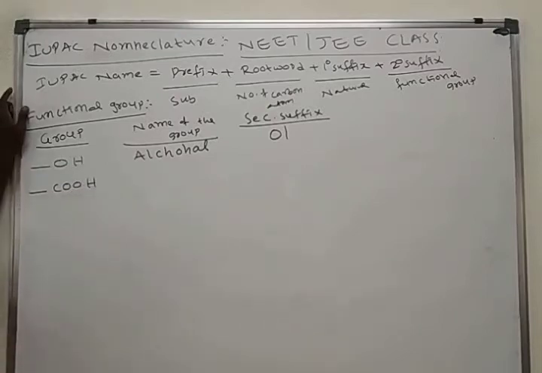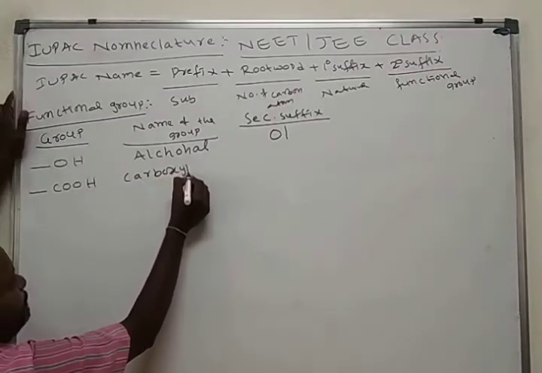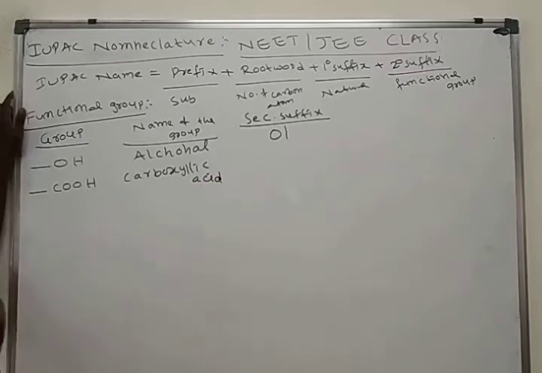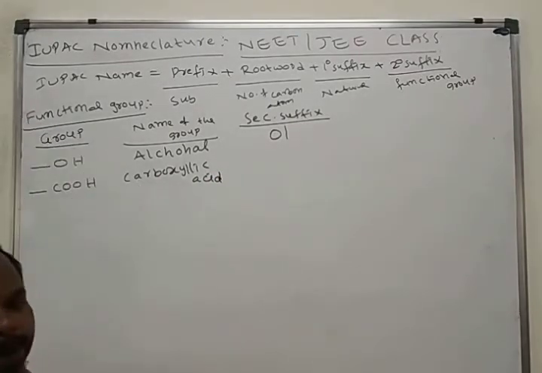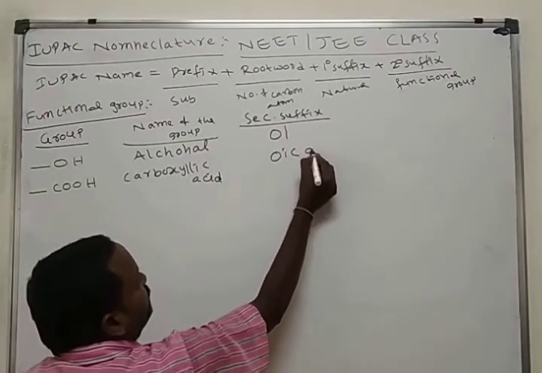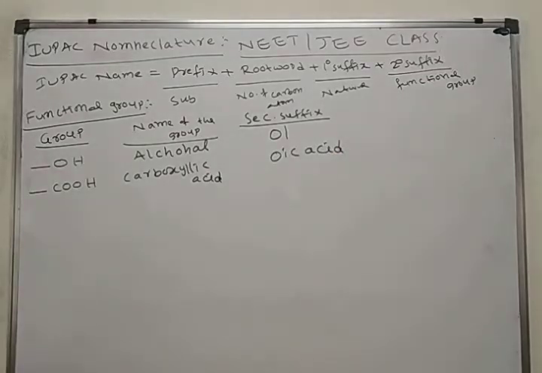Next, COOH. The COOH functional group we call carboxylic acid. If the carboxylic acid functional group is present in a molecule, we use oic acid.